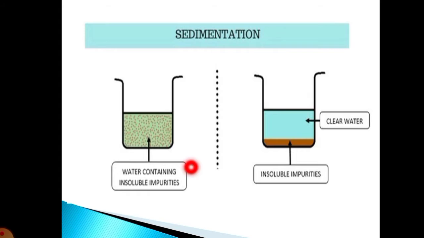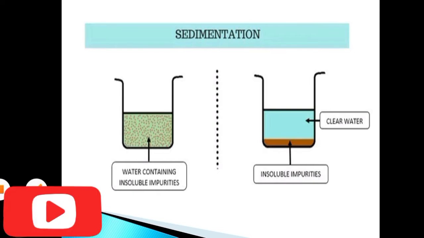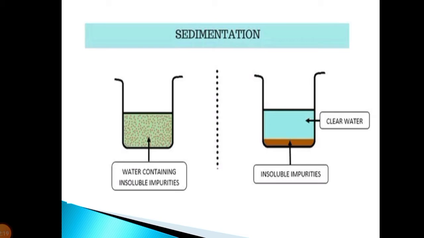You can see here water containing insoluble impurities, and after doing the sedimentation process, the insoluble impurities will all settle down and we will get clear water. The process of settling down of an insoluble solid in a liquid at the bottom of the container or a pot is the sedimentation process.